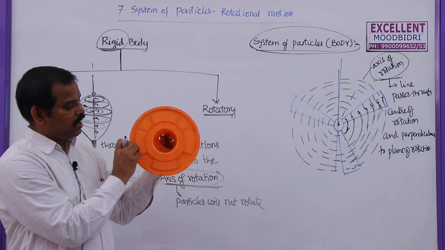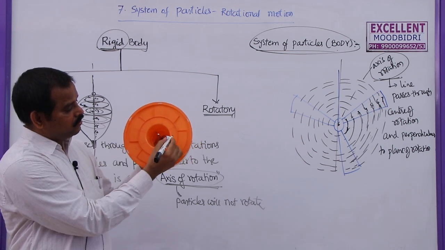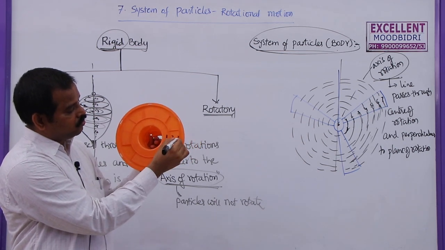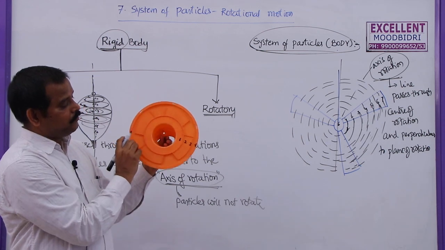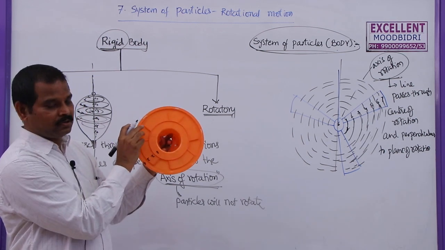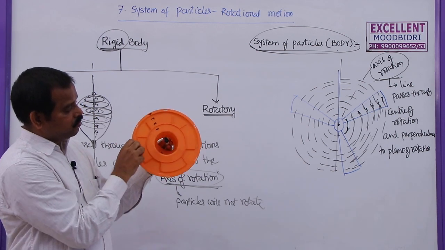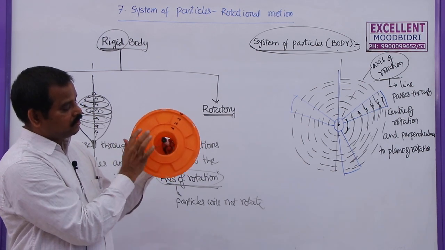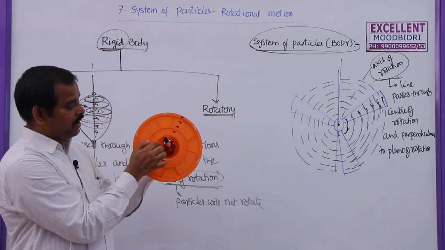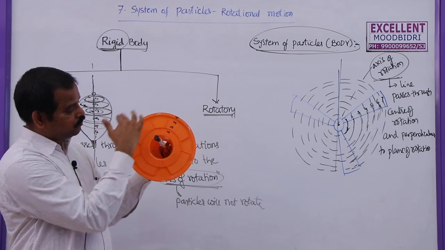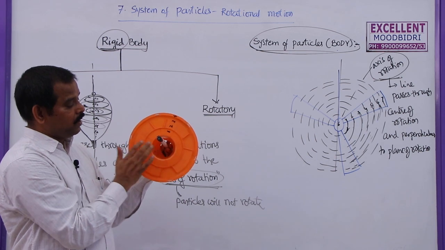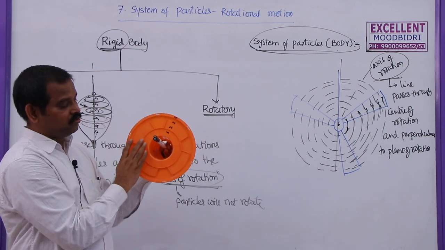When I am rotating this one, particles 1, 2, 3, 4 are rotating in different circular paths, but this line, about which it is rotating, is not rotating. So this line passes through the center of this body and is perpendicular to the plane of rotation.